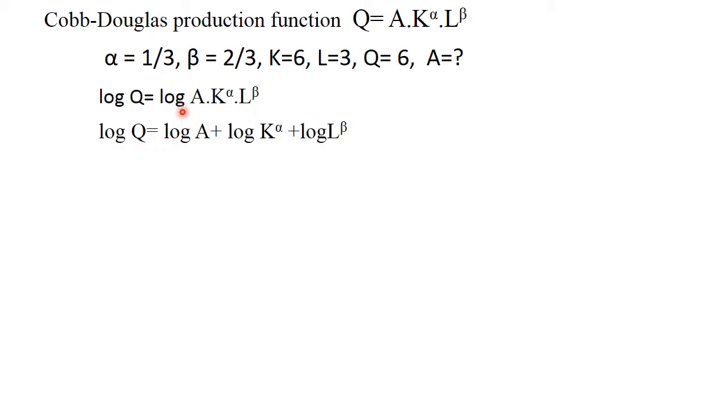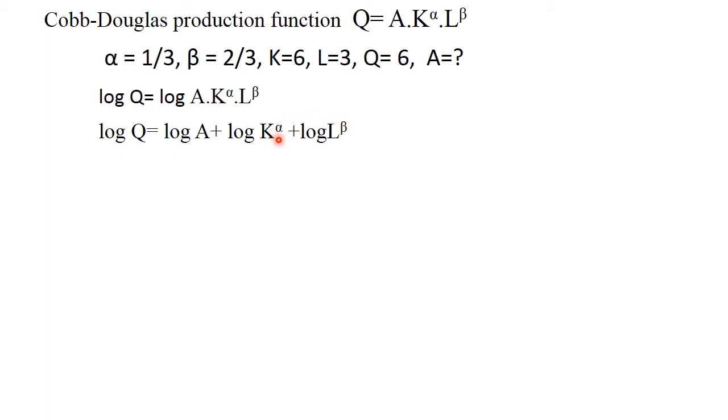To convert this, log Q equals log A plus log K raised to alpha plus log L raised to beta. Here also the exponent form is there.